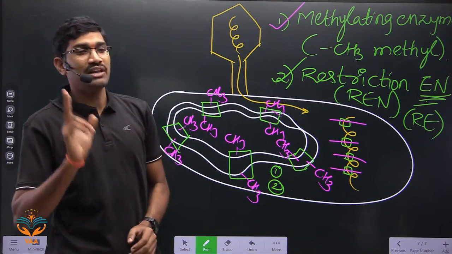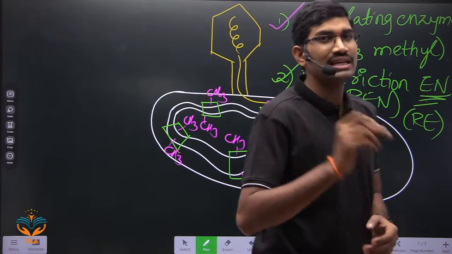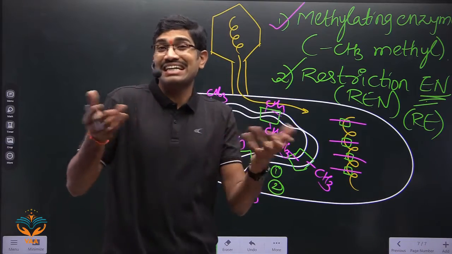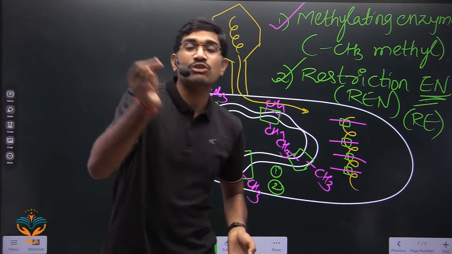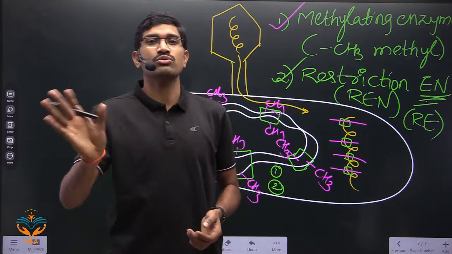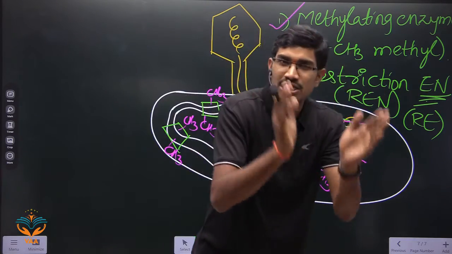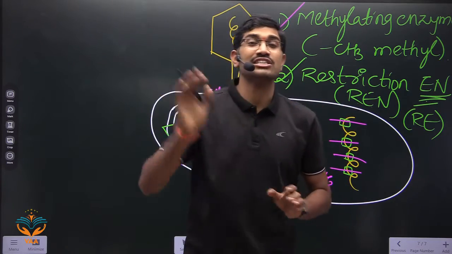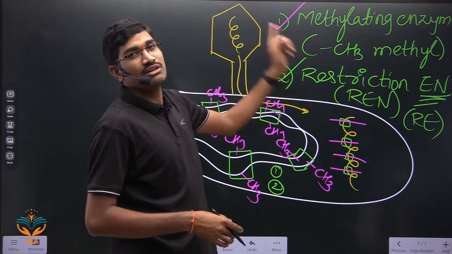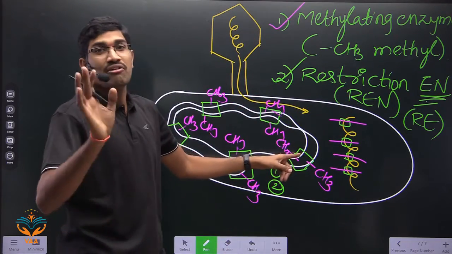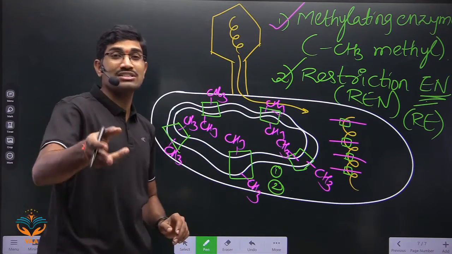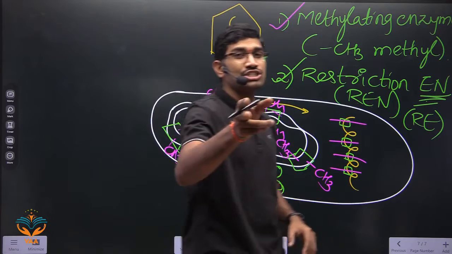So please remember, very, very important, because there are some MCQs based on this. Restriction endonucleases are called restriction because they will cut only at specific sites. Is it a true statement? No, that is not true. Since they cut only at a specific sequence, they are not called restriction endonucleases for that reason. Now you need to understand what is restricted. These enzymes will restrict or stop the viral growth within the bacterium. So that's why these enzymes are called restriction endonucleases.